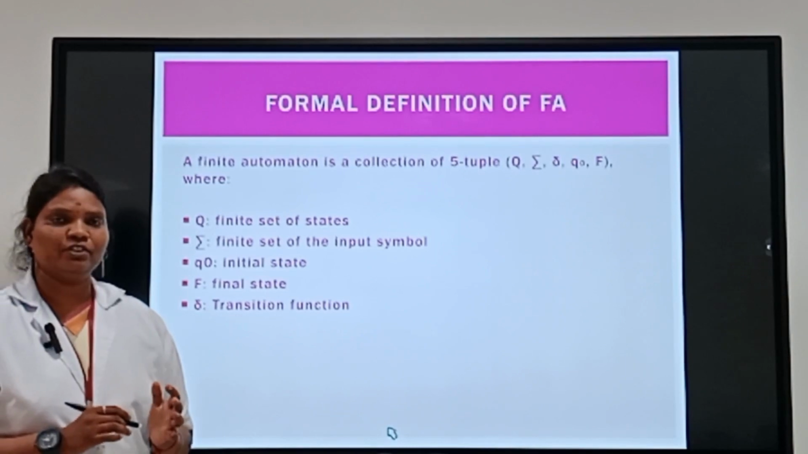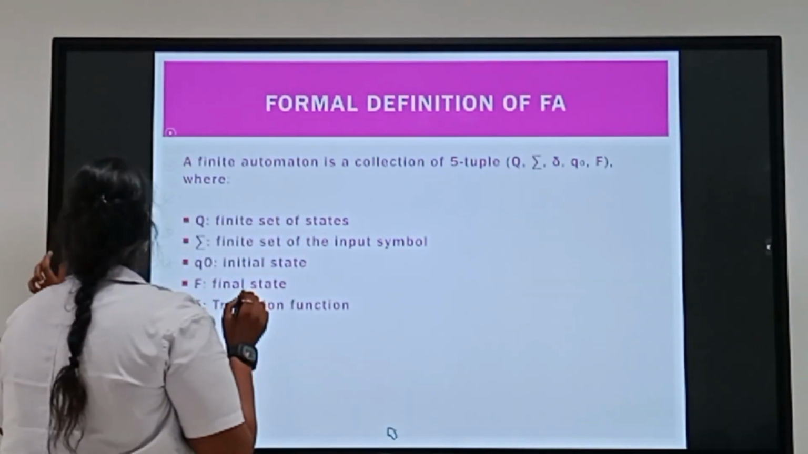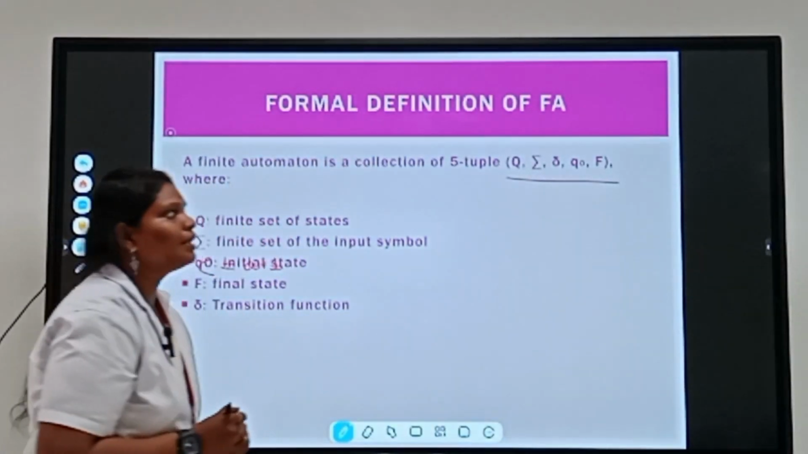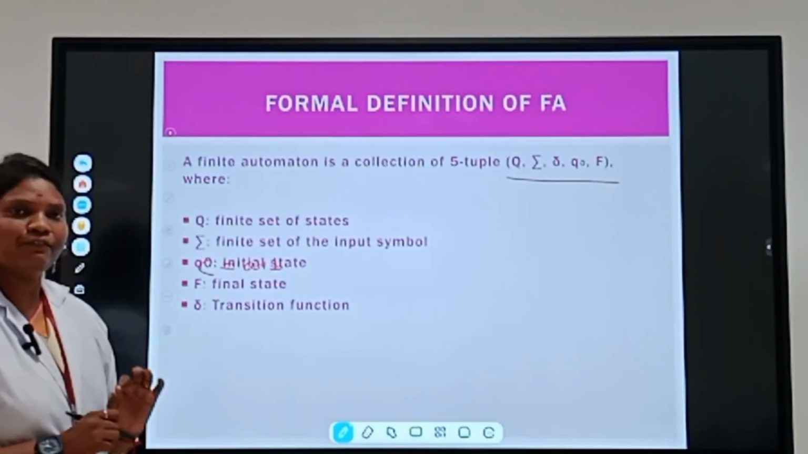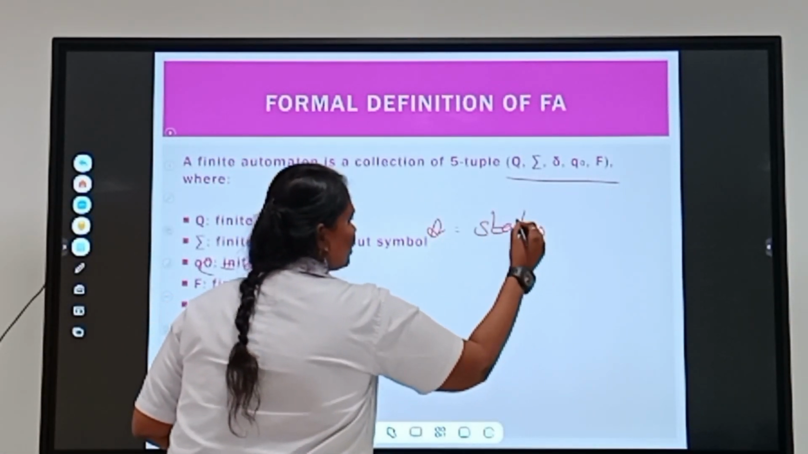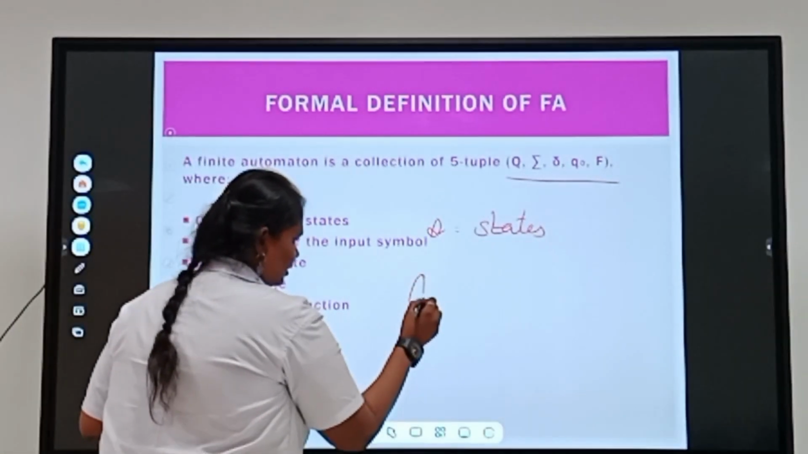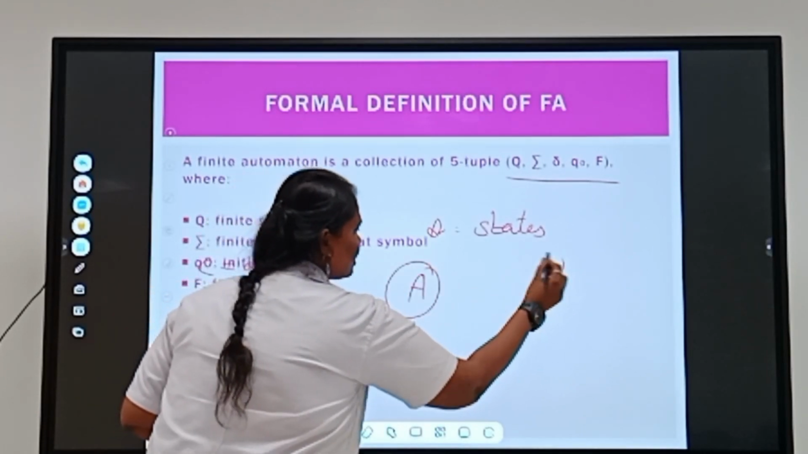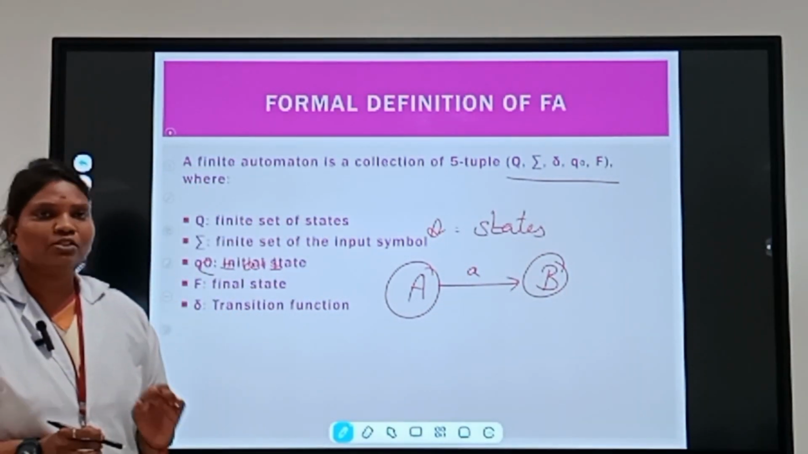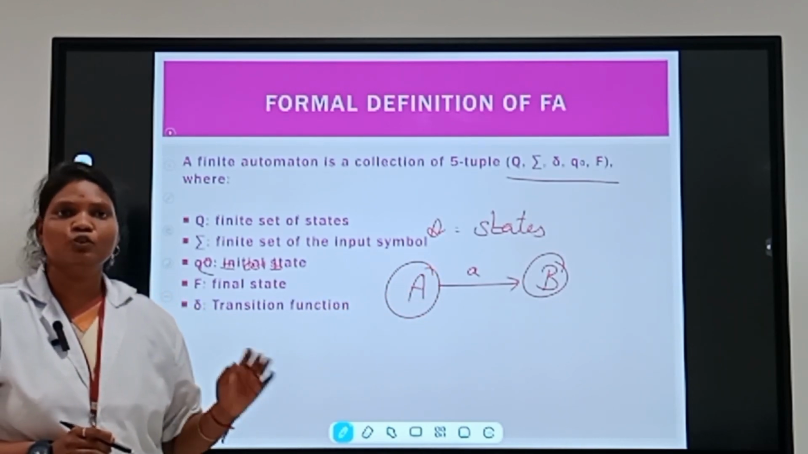Next, the formal definition of finite automata. It is a five-tuple: Q, sigma, delta, q0 and F. F is the final state. First, Q is the set of states. What is a state? You have A, which is one state, and B, which is another state. The inputs transfer from one state to another state. This is the purpose of states. States are represented by capital letters, A to Z.